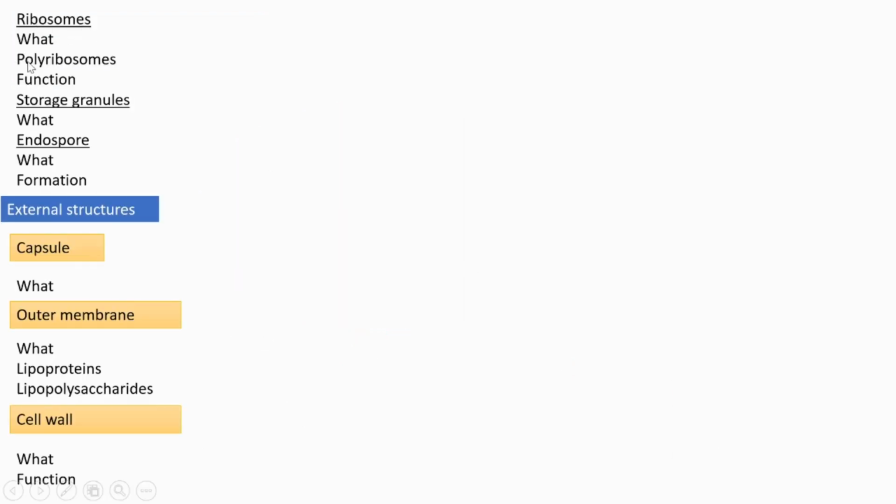ribosomes. What is a ribosome? We know that ribosomes assist in the synthesis of protein through translation, and it has a larger subunit and also a smaller subunit. The ribosome is of 70S type. The larger subunit is 50S, and the smaller subunit is 30S. And in each subunit, RNA as well as some proteins are present.